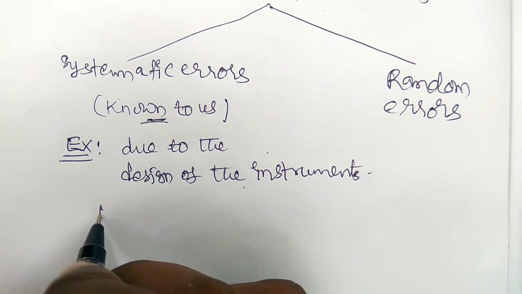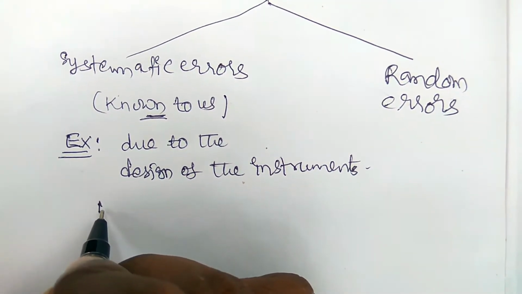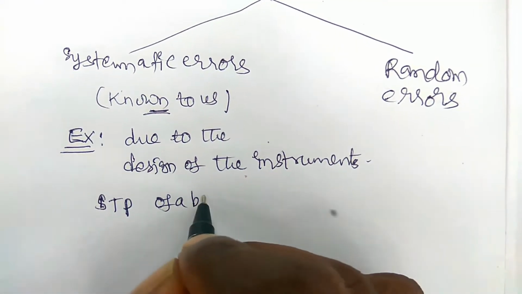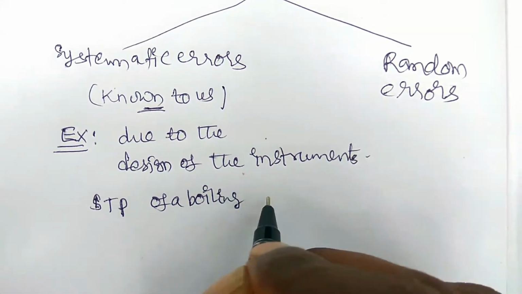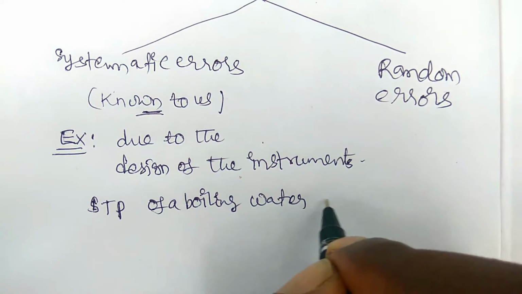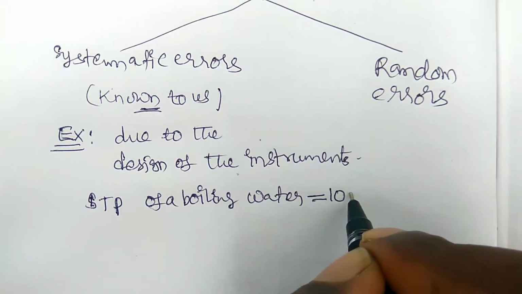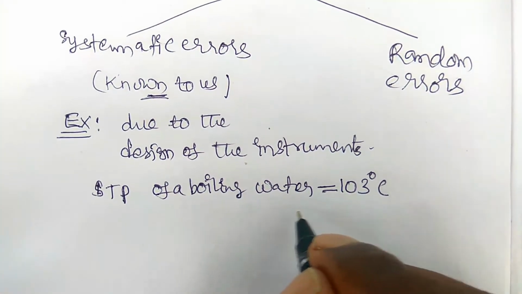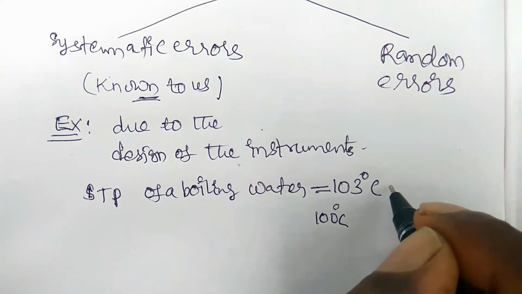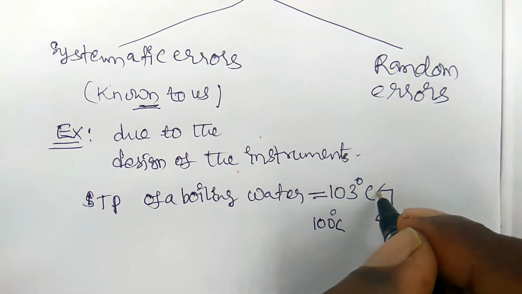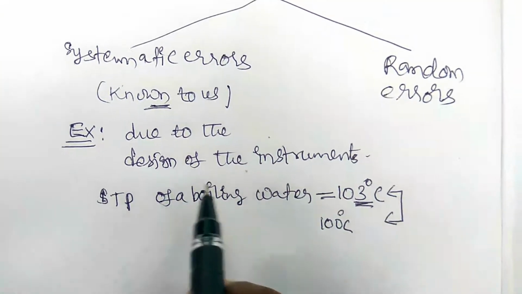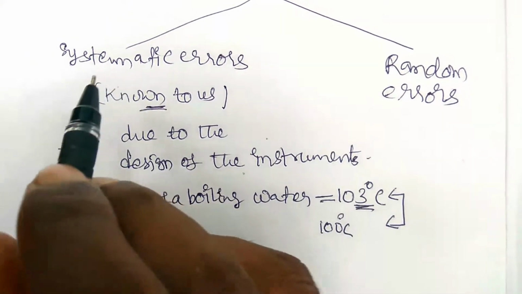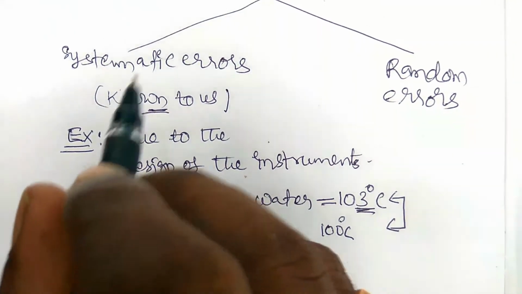For example, you need to find the absolute temperature at STP of boiling water, we should already know that it is 100 degrees centigrade. So when we measure with the thermometer, it may read 103 degrees centigrade, but the actual value is 100 degrees centigrade. So here a mistake occurs in the instrument. So this type of error occurred by different defaults in the instrument is called the systematic error. These belong to the systematic errors.